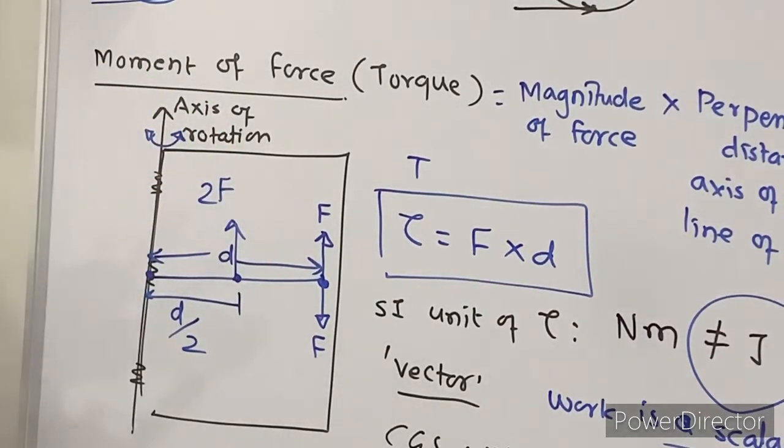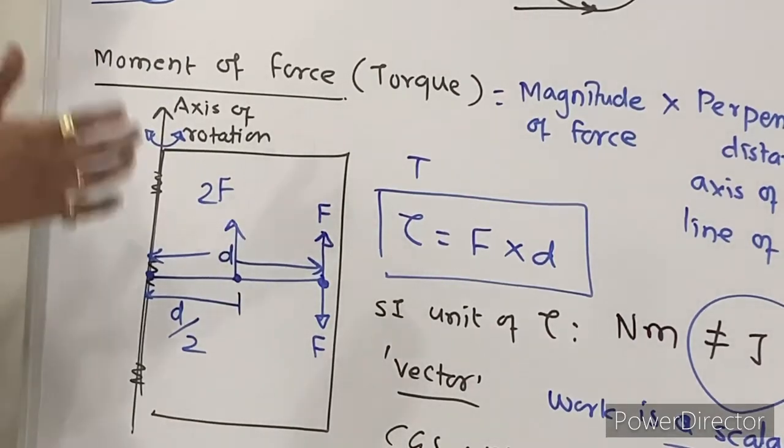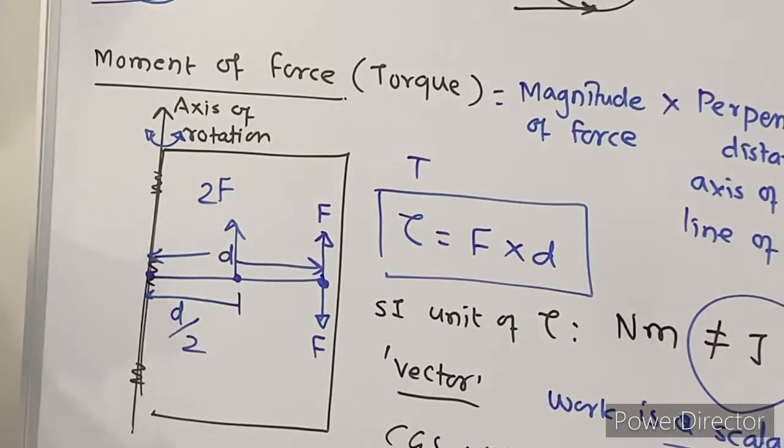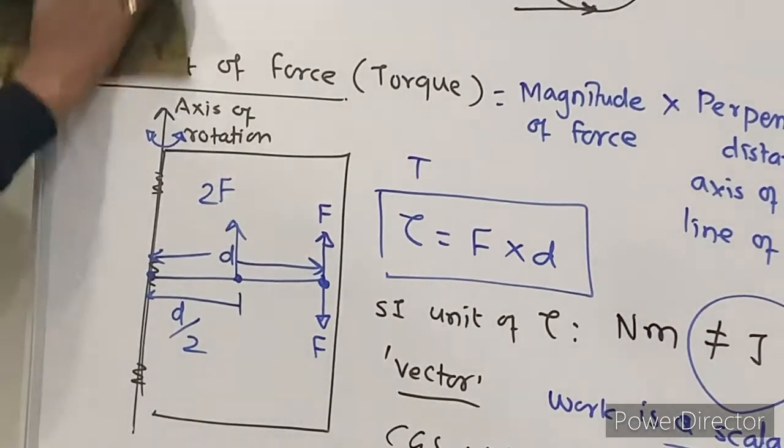So it is difficult for us to open the door if I apply the handle at the middle. You can open it, but the force will be doubled, right? That is about moment of force, right? Okay, take the next one.